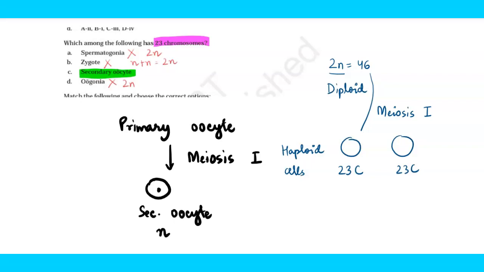This was n in number, means haploid. It had 23 chromosomes. The other small body that was formed by meiosis 1 is known as polar body, and it was sterile in nature. So secondary oocyte was haploid in nature, and this we have studied in the process of oogenesis, which is a part of gametogenesis.